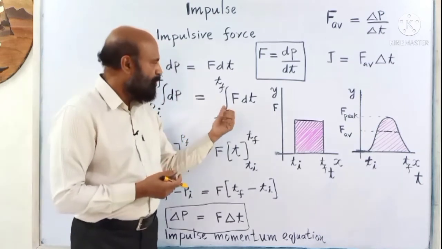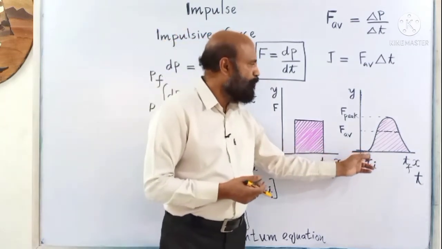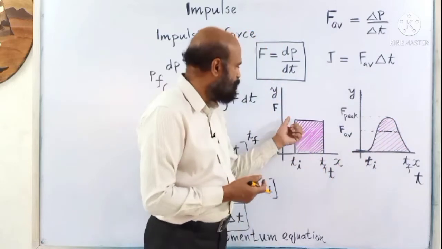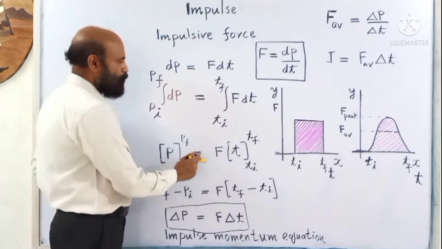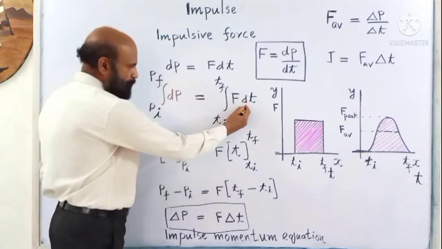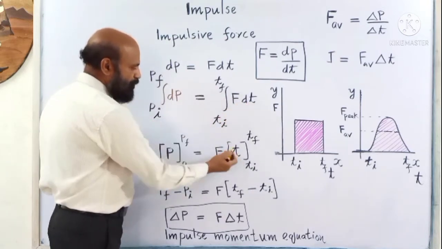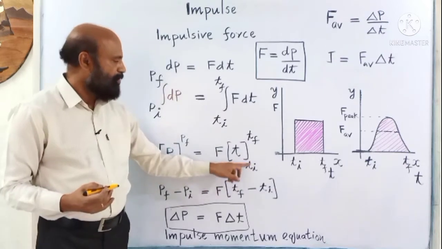Here, if F is constant, it can be taken outside. In all cases, F need not be constant; F can be a variable. Here F is a constant. If F is a constant, it can be taken outside. Then integral of dt is t. Then apply the limits ti, tf.